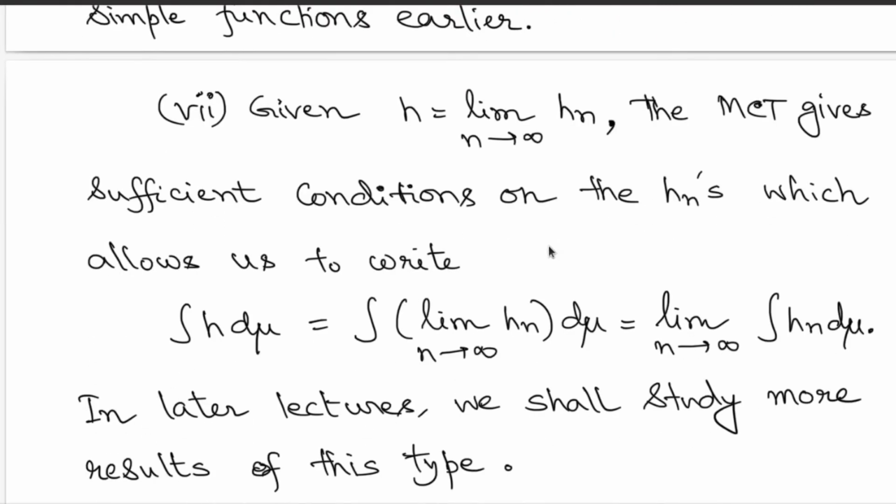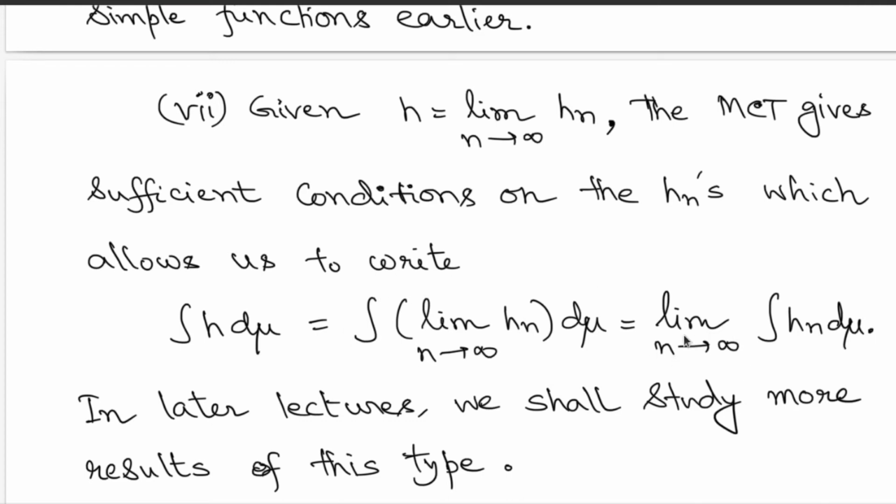Now, given that h is a pointwise limit of these functions, MCT gives a sufficient condition for exchanging the order of limit and integration. Given a limit function h of the functions hn, if hns are non-negative and non-decreasing, under these sufficient conditions you are allowed to exchange the order of limit and integration.